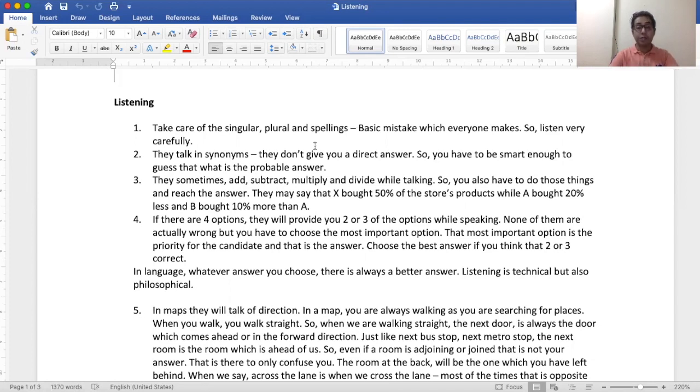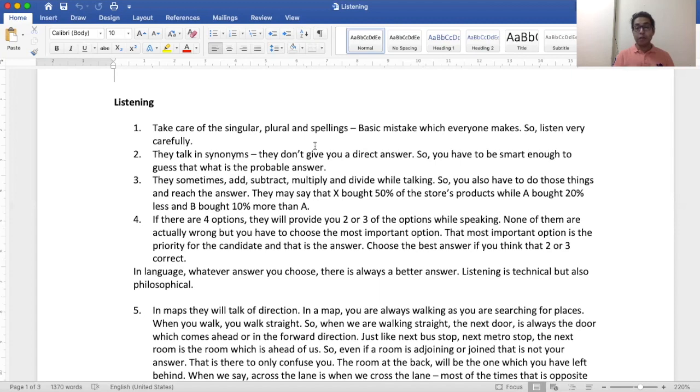Okay. Then sometimes the speakers talk in synonyms. They don't give you a direct answer. So you have to be smart enough to guess what could be the exact answer. Then sometimes they add, they subtract, they divide when they are talking. So you need to do the same things on the piece of extra paper that you have, your rough paper.